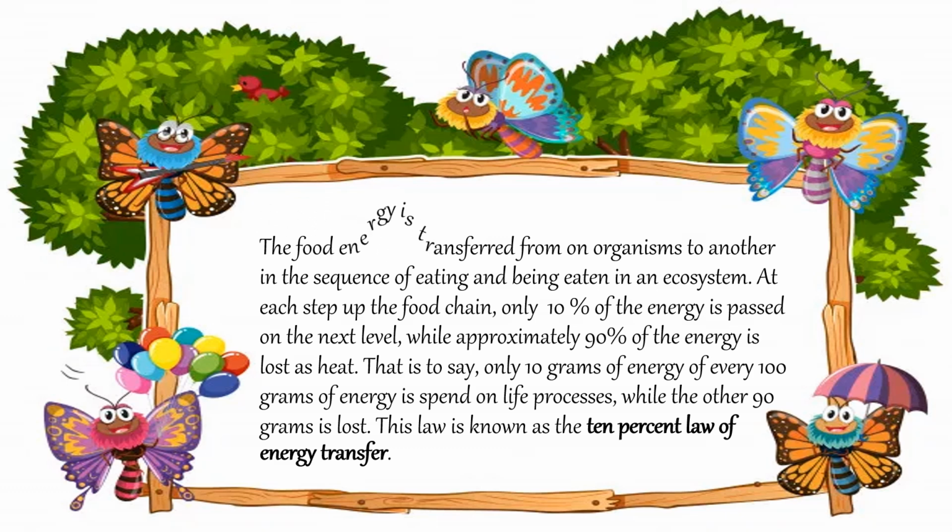So now, food energy is transferred from one organism to another in a sequence of eating and being eaten in an ecosystem. At each step of the food chain, only 10% of energy is passed on to the next level, while approximately 90% is lost as heat. That is to say, only 10 grams of energy of every 1000 grams of energy is used for life processes, while the other 90% is lost. So this is known as the 10% law of energy transfer.